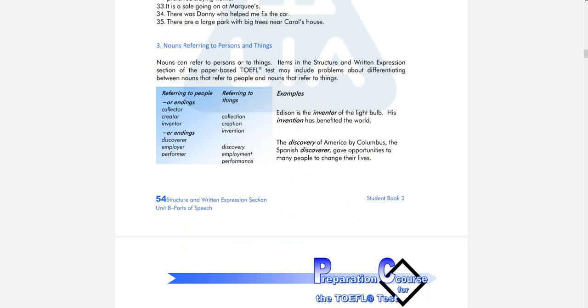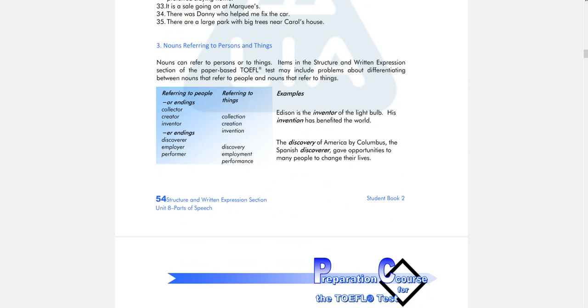So a noun can be a person, can be a thing. For example, collector, it is a person, and then collection, it is a thing. Creator, it is a person. Creation, it is the thing. Okay, so a noun can be the person, can be the thing.